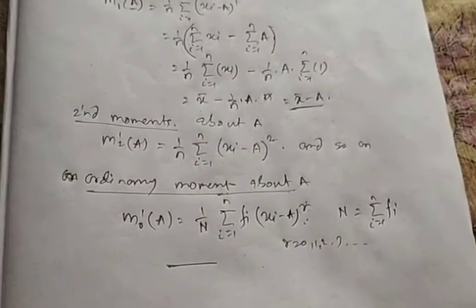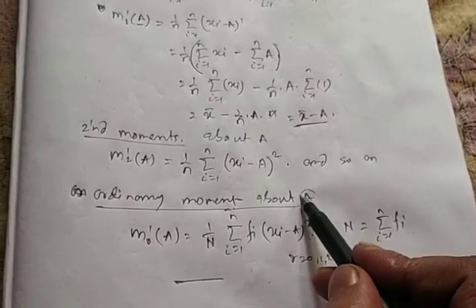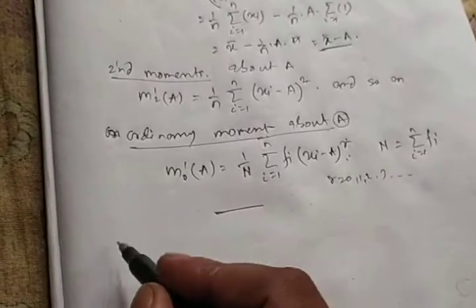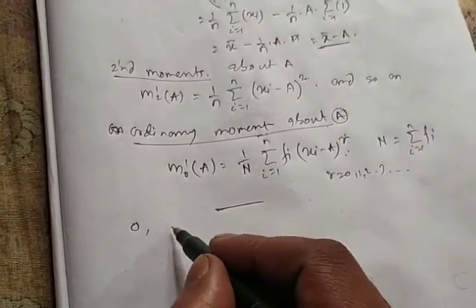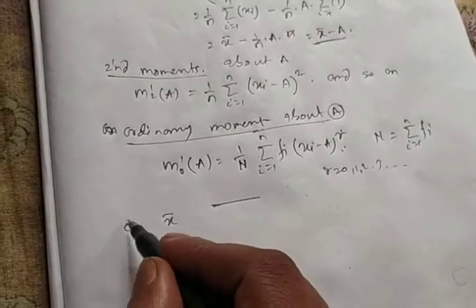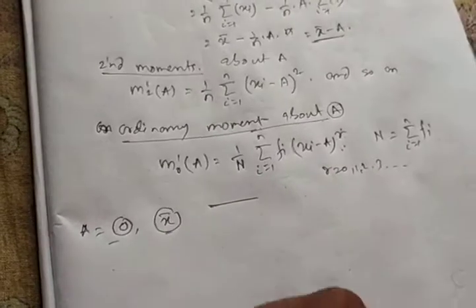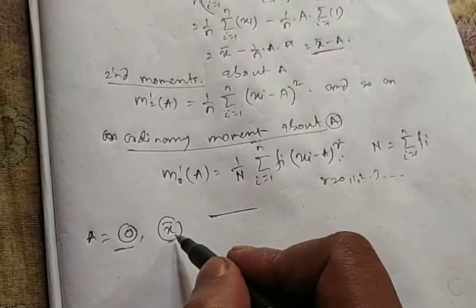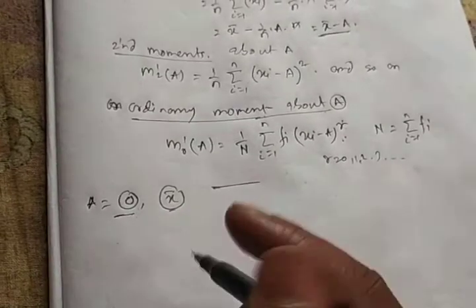So these are the ordinary moments. Now, based on A, there are two particular origins: origin 0, if we take A equals 0, and A equals x bar. When the origin is 0 or x bar, two particular moments arise.